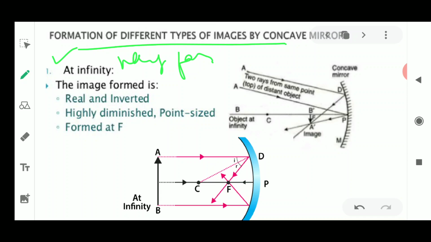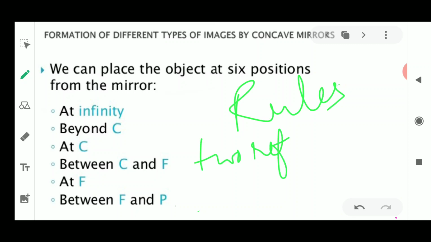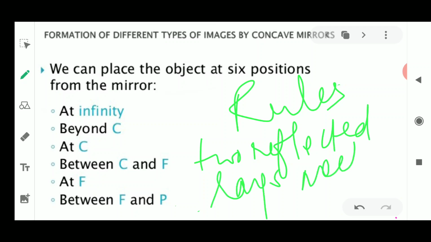So when the object is placed in front of a mirror, an image is always formed, whether it is a concave or a convex mirror. The image always forms where the two lines meet. So you have to remember the rules which were told, and the second thing to remember is that the image is always formed where the two reflected rays meet. Okay, so these are the places where the two rays intersect each other, or appear to intersect.